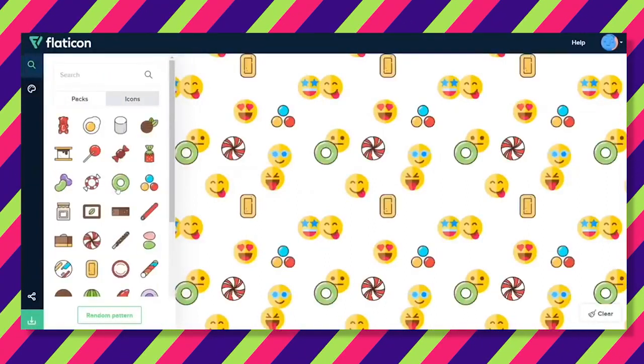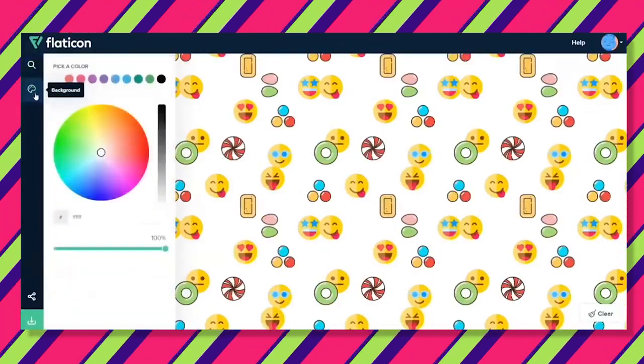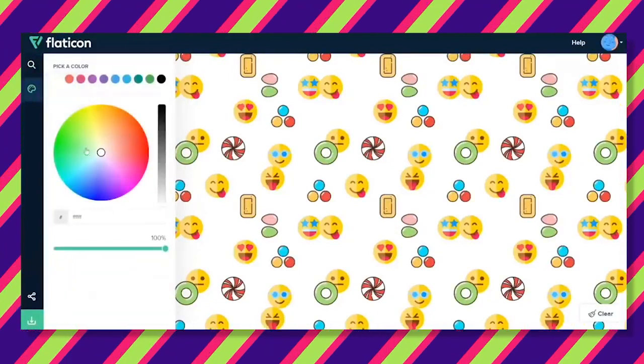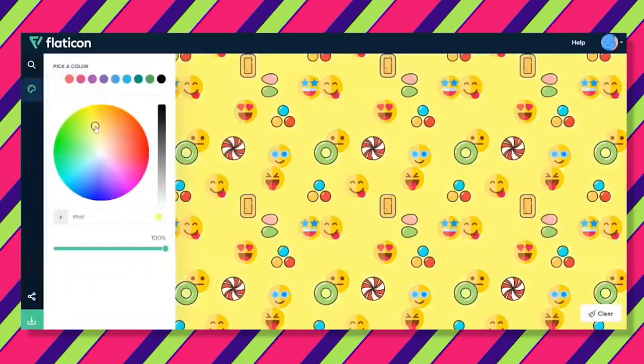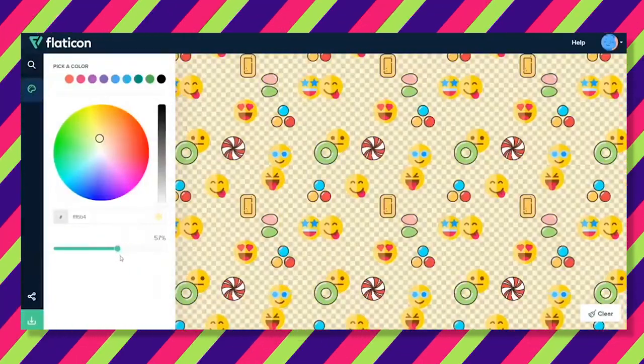To add even more pizzazz to your design, you can choose a background by clicking on this button on the left side of your screen. A color wheel will pop up and you can choose whatever hue you'd like to use as the background color.